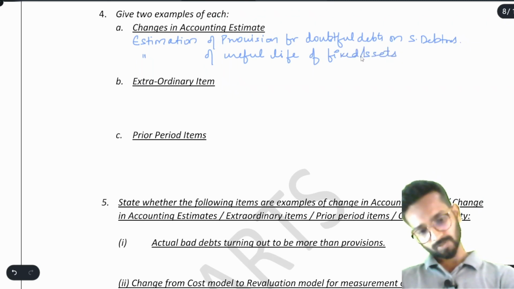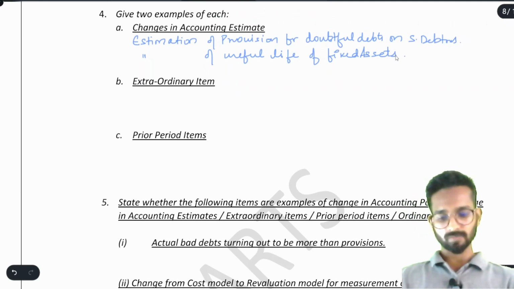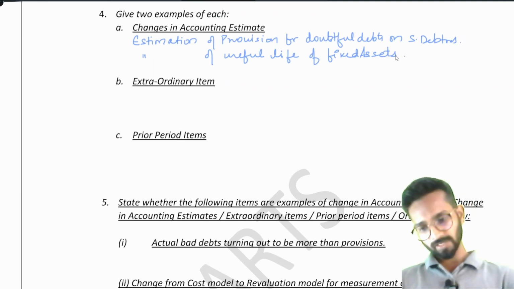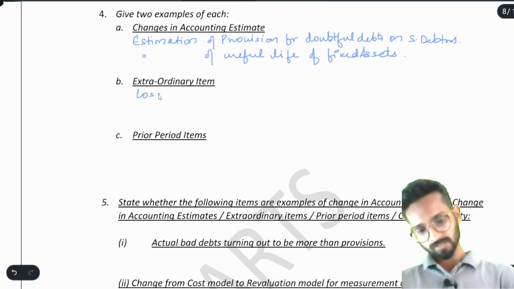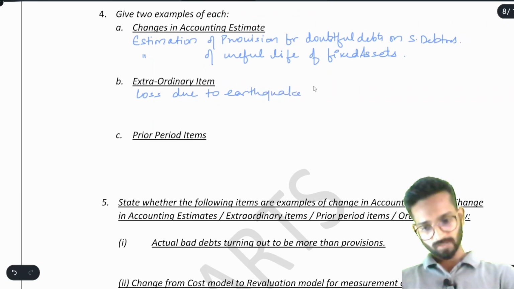They can be 2 examples of your change in accounting estimate. Now, what is the next one? Extraordinary item. As soon as you see extraordinary item, the first example is very simple. Loss due to earthquake. You can say flood also, hurricane also, whatever you like.